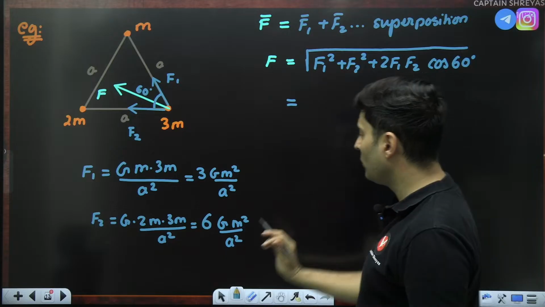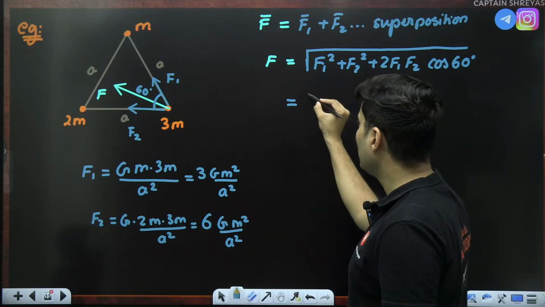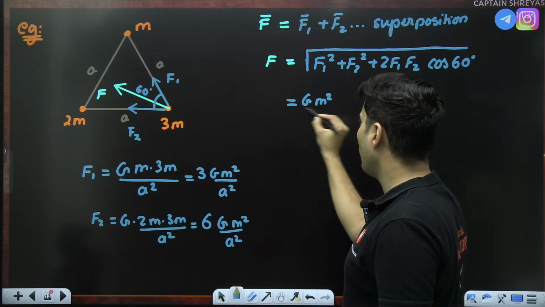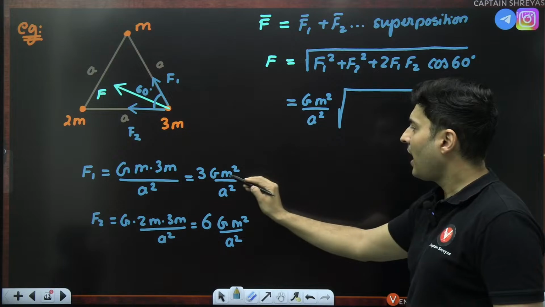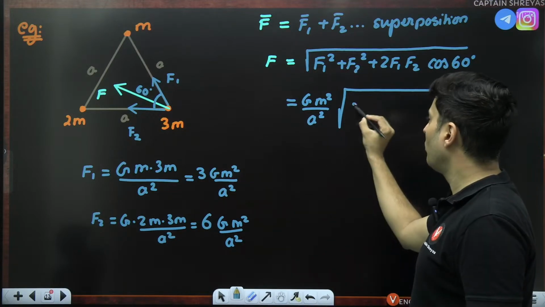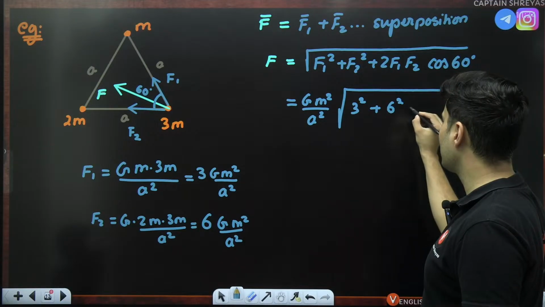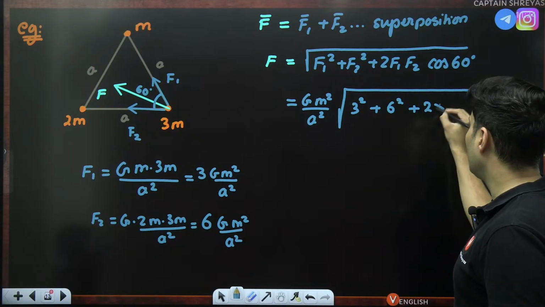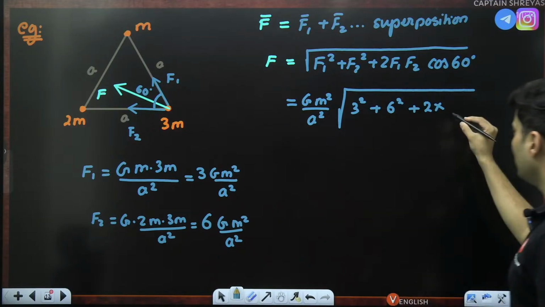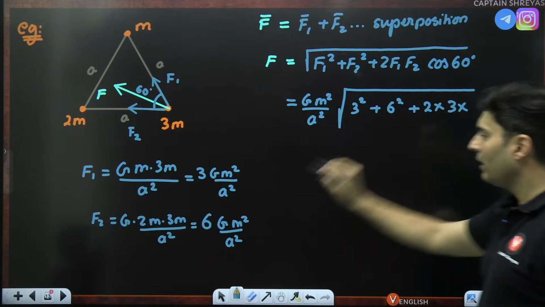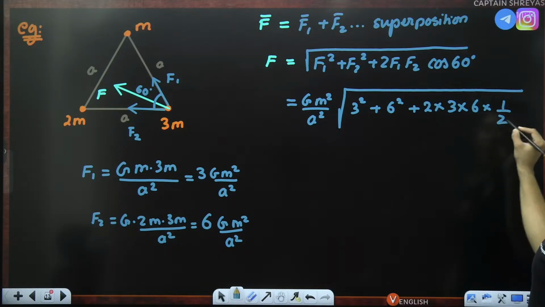Now let's see what is the answer. F1, F2, both have GM square by a square. So put that GM square by a square term outside. Inside, F1 will have that number 3, so put that number 3 square. F2 will have that number 6, so put that number 6 square, plus 2 times F1 had that number 3, other things have already gone outside, so don't worry about it. 2 into 3, F2 had that number 6, and cos 60 is nothing but half.